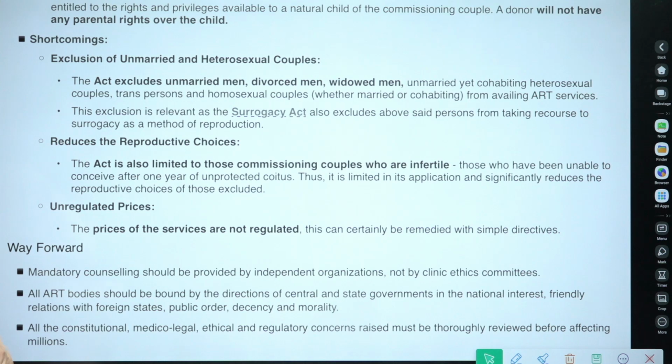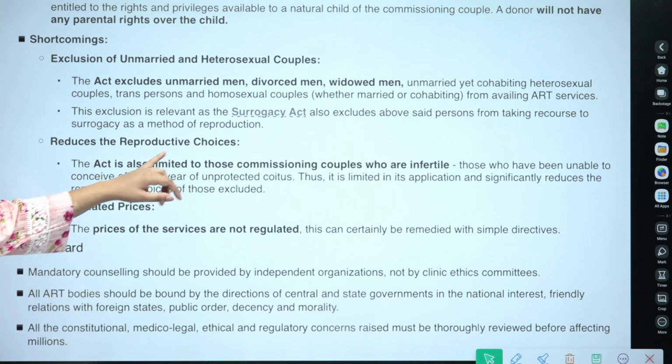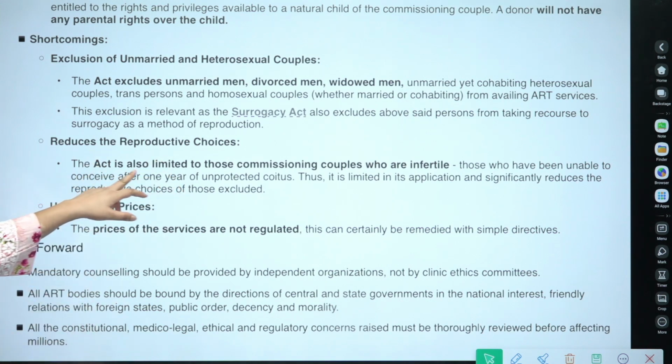Exclusion of unmarried and heterosexual couples. So unmarried and heterosexual couples have not been covered under this act. It reduces the reproductive choices. The act is also limited to those commissioning couples who are infertile, those who have been unable to conceive after 1 year of unprotected coitus. Thus it is limited in its application and significantly reduces the reproductive choices of those excluded.